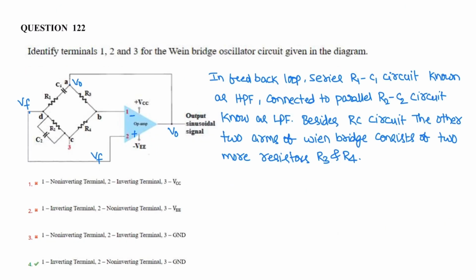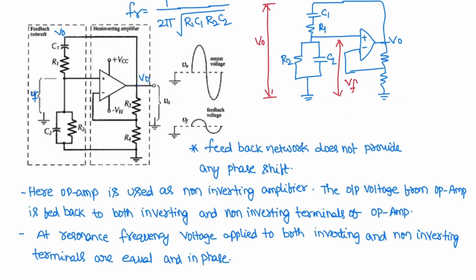Next question. Identify the terminals 1, 2, and 3 for a Wien-Bridge oscillator circuit as shown in the figure. So this is a Wien-Bridge oscillator circuit. See the diagram. The most common audio frequency oscillator is the Wien-Bridge oscillator.